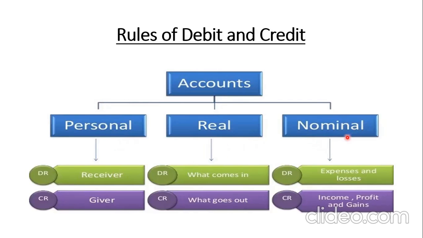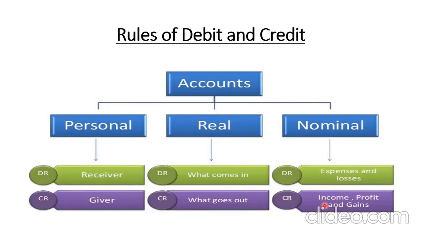So the nominal account will be dealing with expenses and losses and also income and gains. So the rule of debit and credit under the nominal account says that we have to debit all the expenses and losses and we have to credit all the incomes and gains.